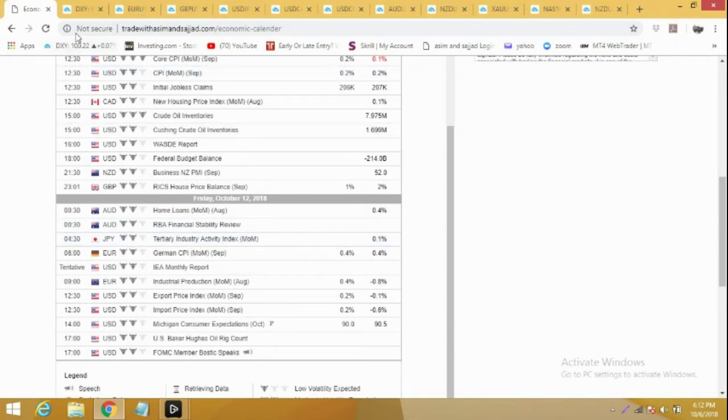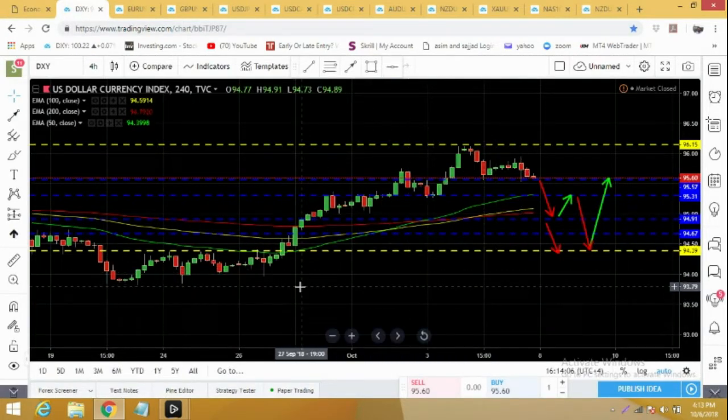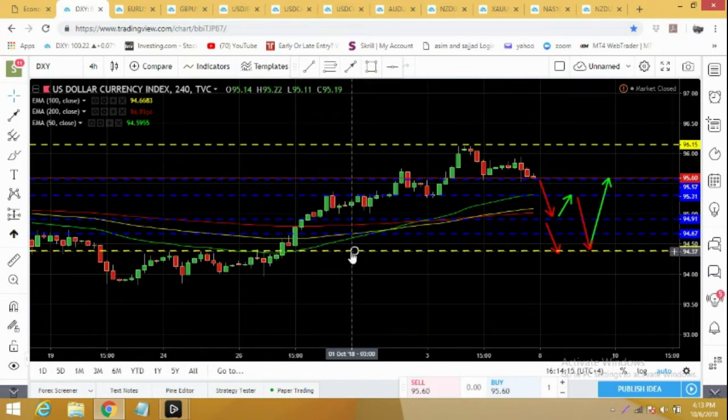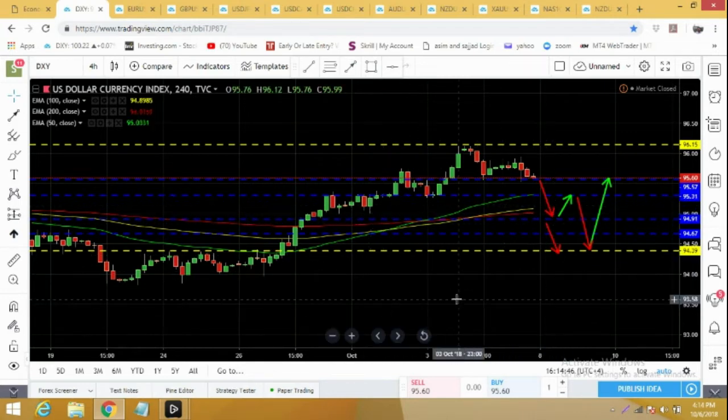Let's move to dollar index. Dollar index has been much stronger for the last few weeks. It rallied to 96.15, a key resistance level from where it dropped, and then on Friday we saw a drop after NFP. On Monday and Tuesday I'm expecting it will further drop to 94.91, from where we can expect a smaller correction, while on Thursday and Friday it might drop again to 94.39 and below.